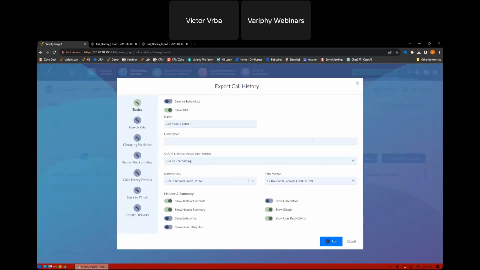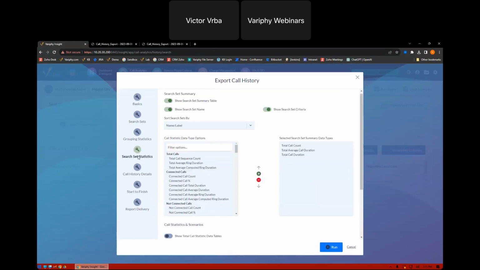Once I click export results, it's going to bring me to our standard report builder where we can add some fun metrics. So from here, I'm going to go to my search set statistics, and we're going to see the total count. This is going to be the total number of calls being presented to your hunt group, the average call duration, total call duration. We're going to add the computed ring time.